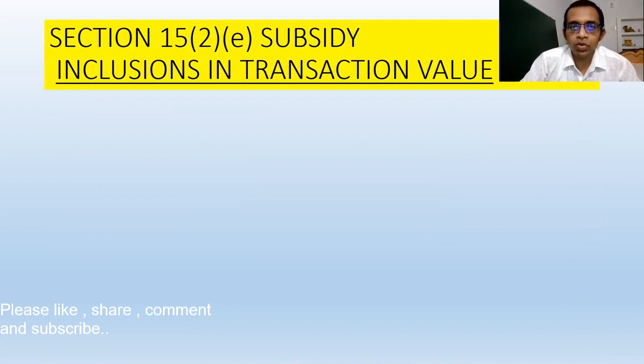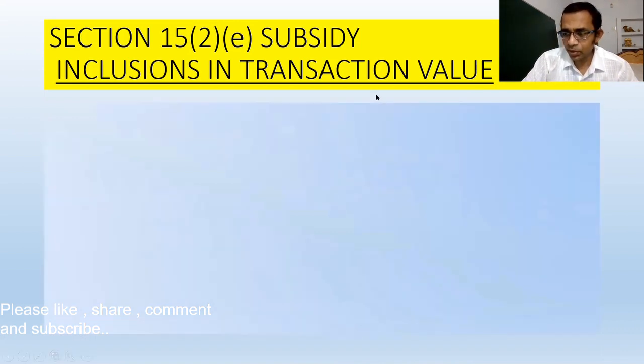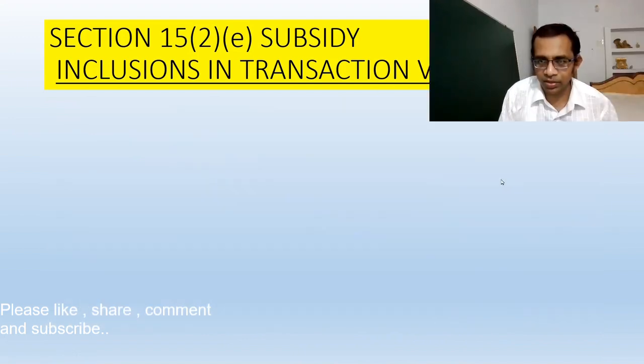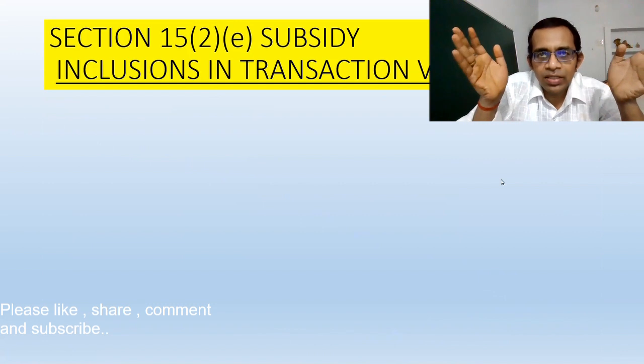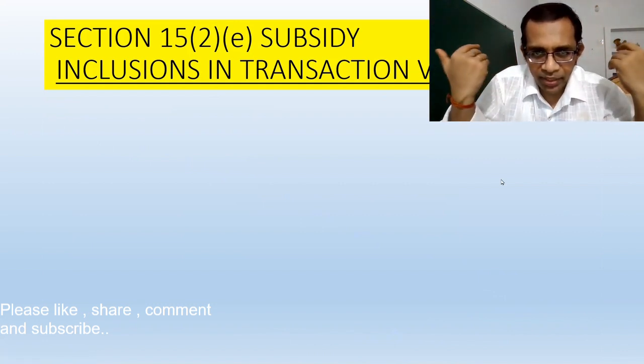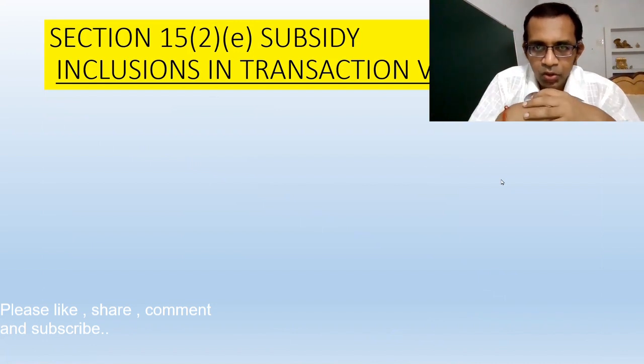Now we are coming to clause E of subsection 2 of section 15, subsidy. It talks about subsidy. Broadly, friends, in this chapter there are three types of subsidy from the point of view of the valuation chapter. First type is the subsidy given by a private institution, a private NGO.